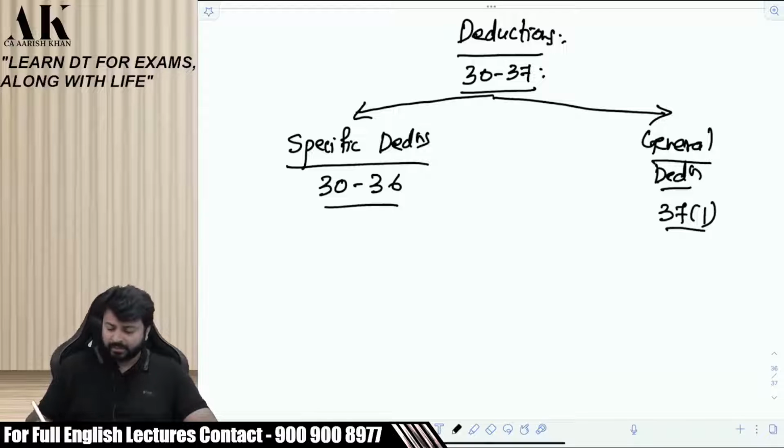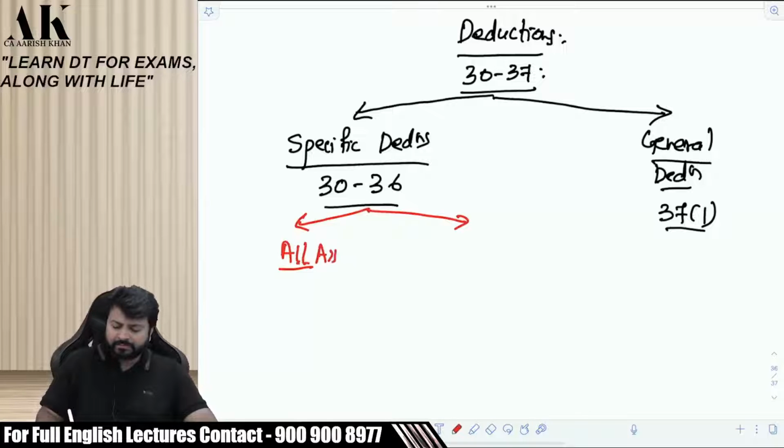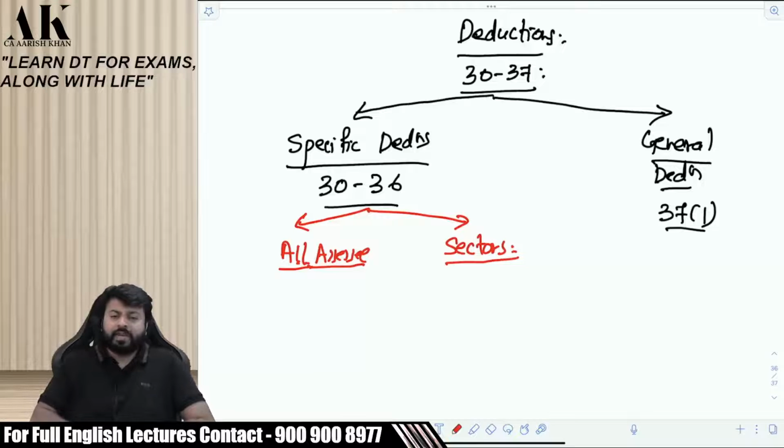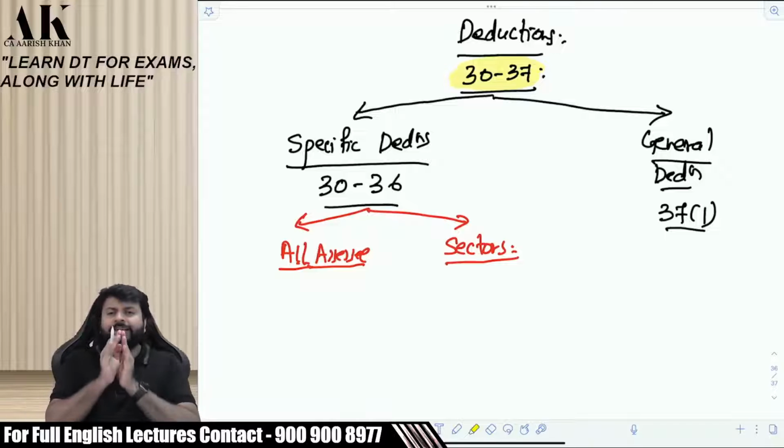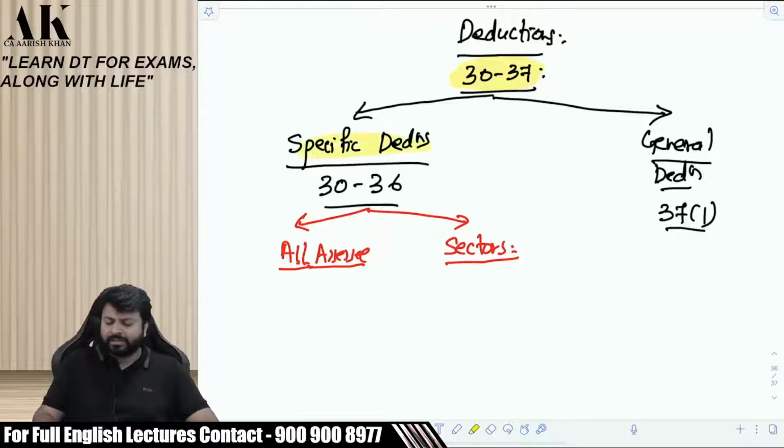In specific deductions also there are 2 categories. One which is available to all assessees. One which is available to certain sectors. Now listen carefully. Understand this bifurcation first. Understanding this bifurcation is a must to understand this chapter. All the deductions are mentioned here. First of all, categorize them into 2 parts. Certain deductions are specific and certain are general. So what is the difference between specific deduction and general deduction?